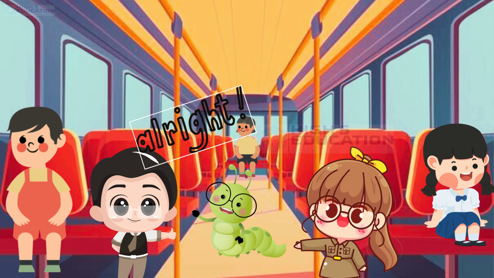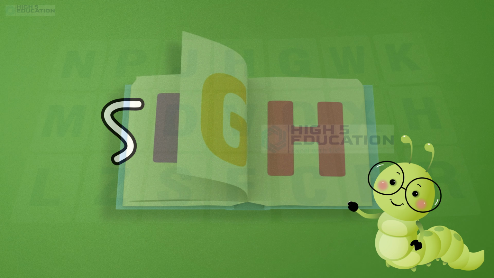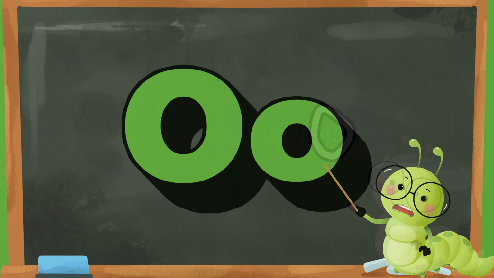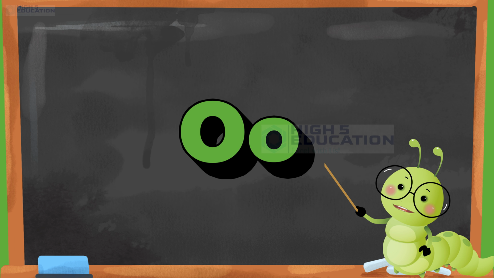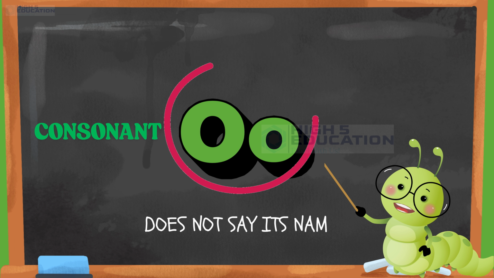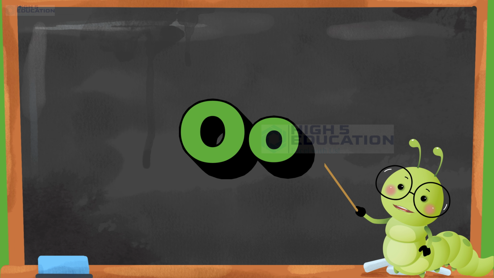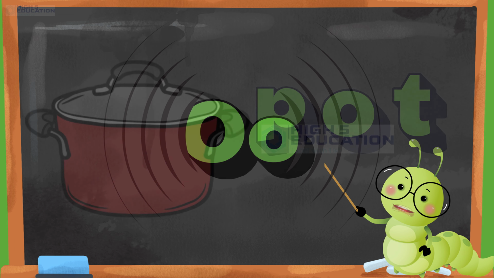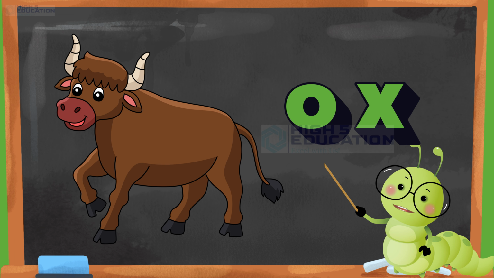Yes. All right, today I will teach you the short O sound. The letter O is a vowel. When O comes before a consonant, O does not say its name. Instead, it makes a short O sound, O, like in pot or ox.